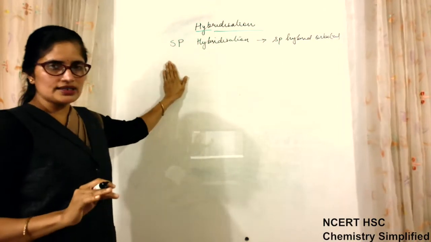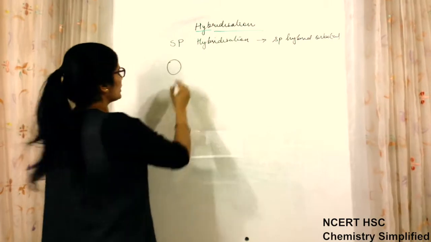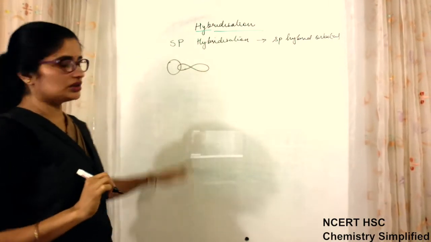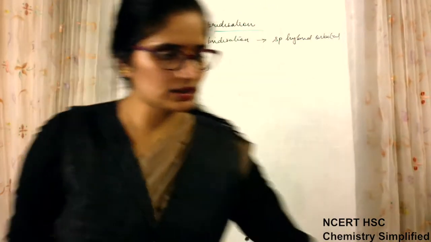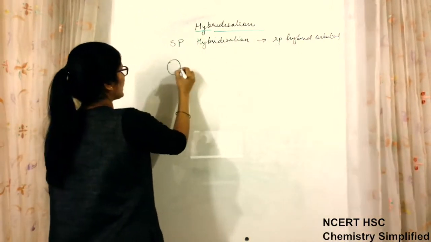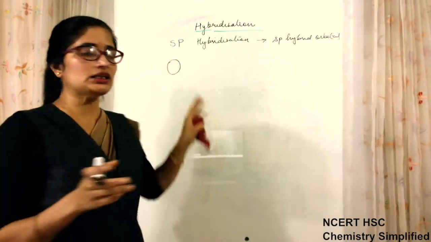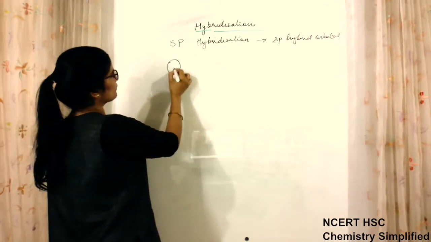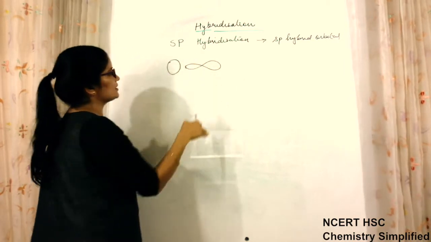If we try to understand this, s has a spherical shape, okay? p has a dumbbell shape. Now these are not overlapping with each other. I have shown it like this, but it is not necessary to show it like this, because they are not undergoing overlapping. Overlapping always takes place between one atom and another atom, and here we are talking about the same central atom. The s orbital of the central atom undergoes hybridization with the p orbital of the same central atom.